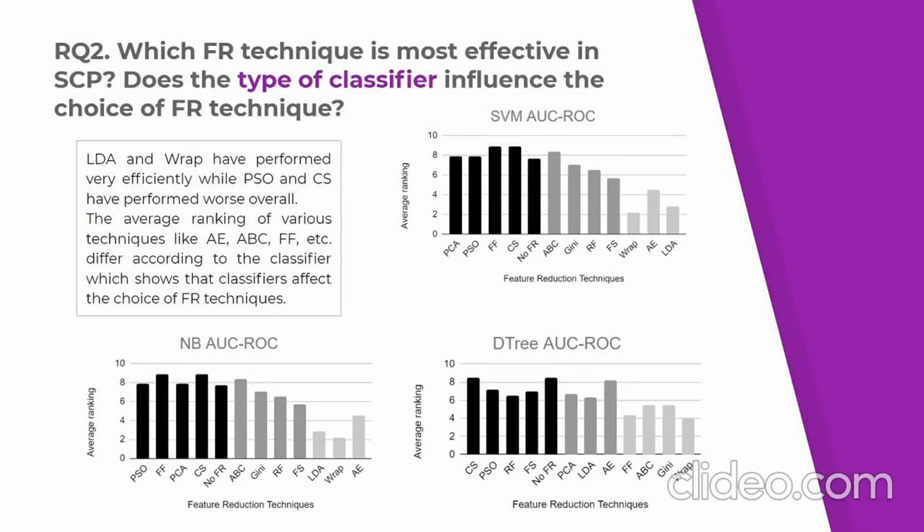In this RQ, we compare the performance of 11 FR techniques and study the effect of different classifiers on the performance of these techniques. These plots show the results of the Friedman and double-Scott-Knott tests for these 3 classifiers. LDA and Wrapper have performed very efficiently, while PSO and CS have performed worst overall. At least 2 meta-heuristic techniques always lie in the same cluster, indicating similar performance. The average ranking of various techniques like autoencoder, ABC, Firefly, etc. differ according to the classifier, which shows that classifiers affect the choice of FR techniques.